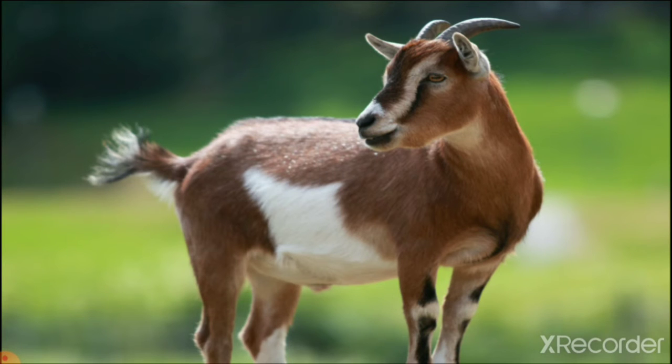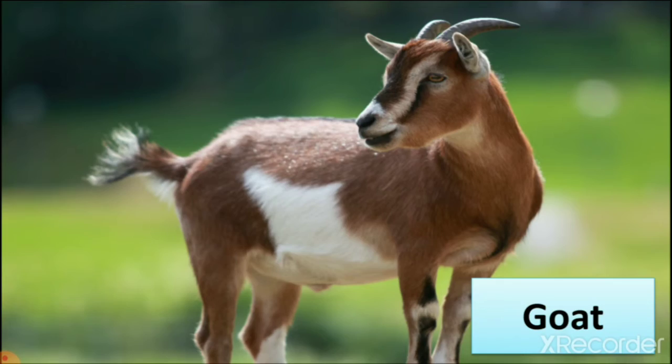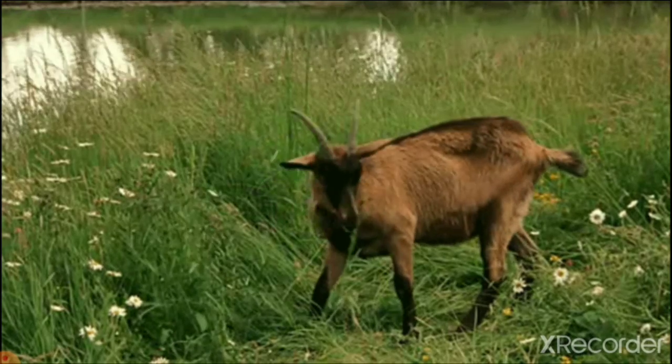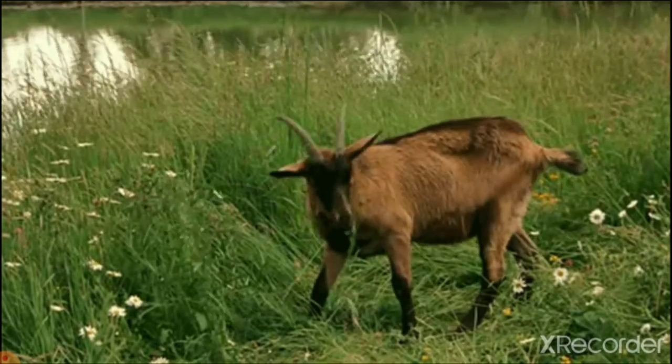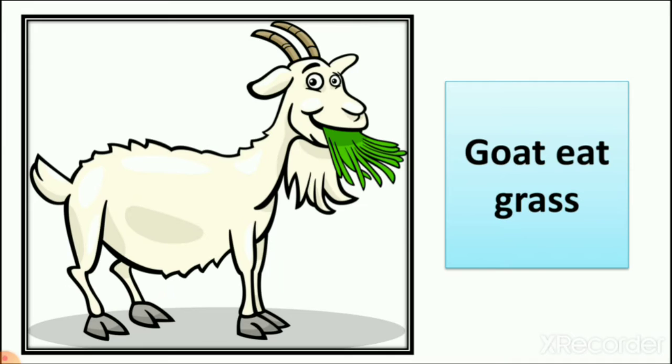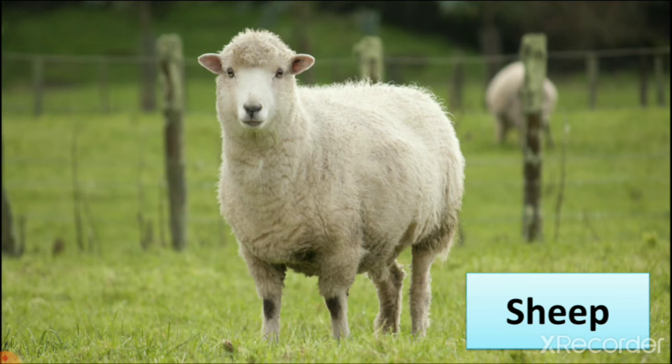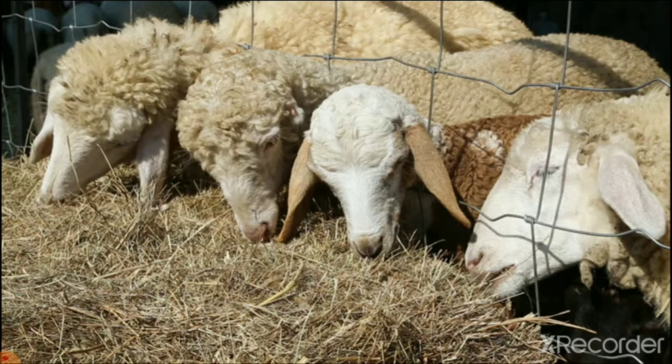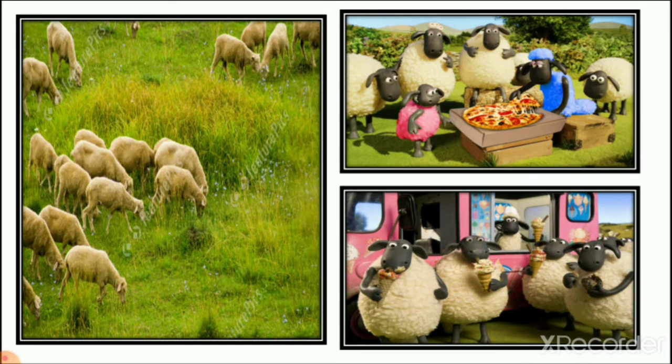Then we see the picture of goat, which we see around our house also. So we see the example of a plant eating animal, goat. That goat is eating plant or grass. Then sheep. Sheep is also one of the animals which eat dry grass or green grass.